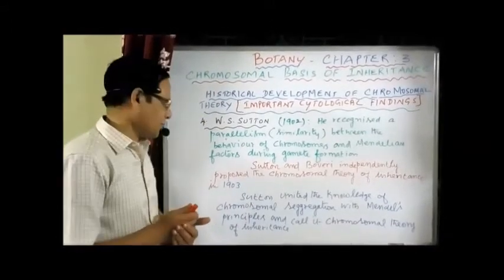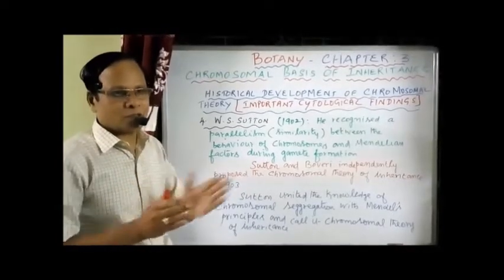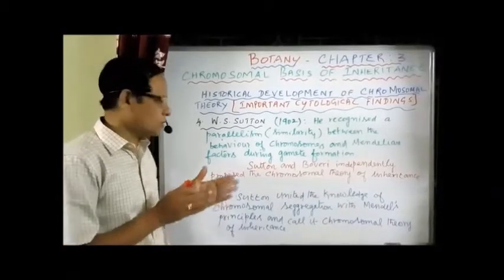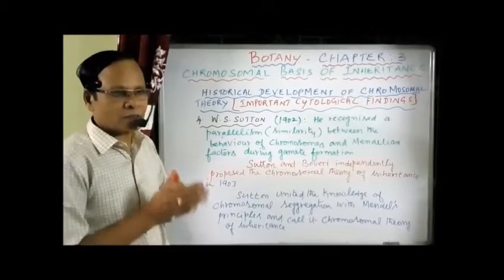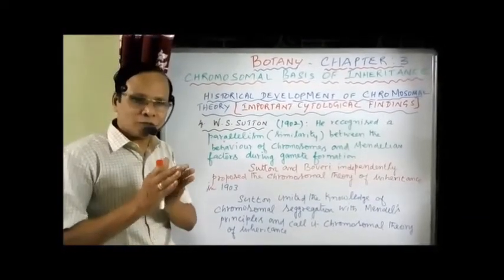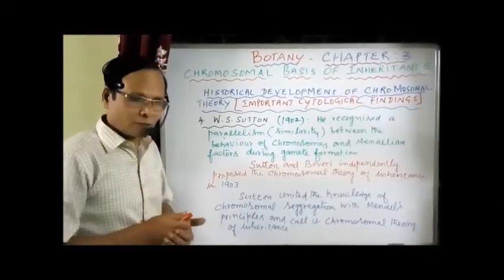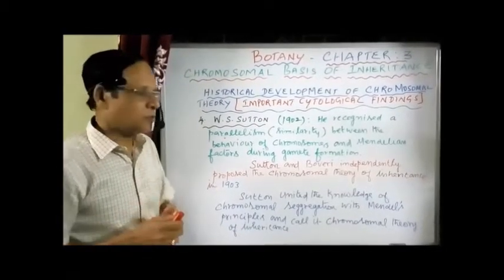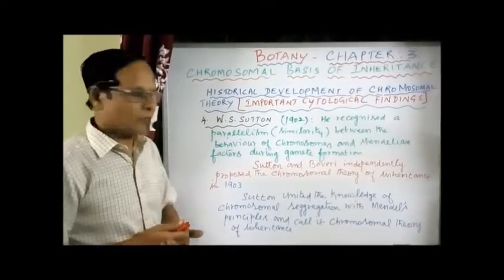Now Sutton united the knowledge of chromosomal segregation during meiosis and Mendel's principles and called it the chromosomal theory of inheritance. He united the knowledge of chromosomal segregation or separation that occurs during meiosis and the Mendelian factors or the Mendelian principles, what we are following, one gene, one factor, monogenic inheritance we can say.